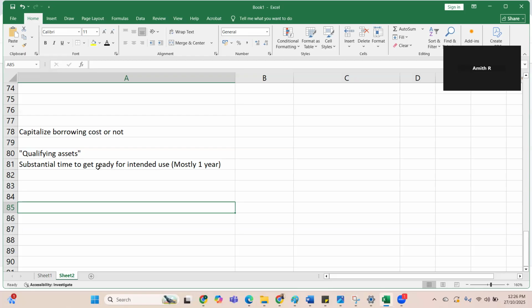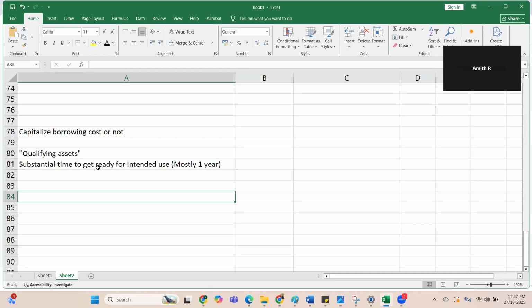And apart from that, a qualifying asset takes some time. So let's say that for a machinery you plug and play, that's it. Then that's not substantial time to get ready, correct? So it will take some time for installation and construction. You have to make a few adjustments to it. You have to install it to your customization, etc. Those you can say take substantial time. So only for those qualifying assets should you take borrowing cost.